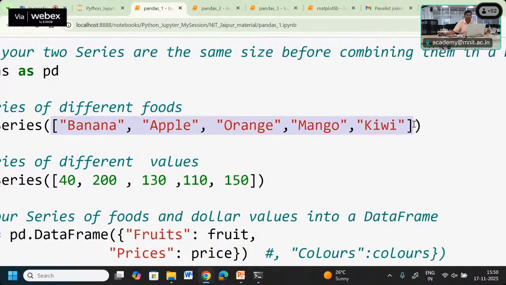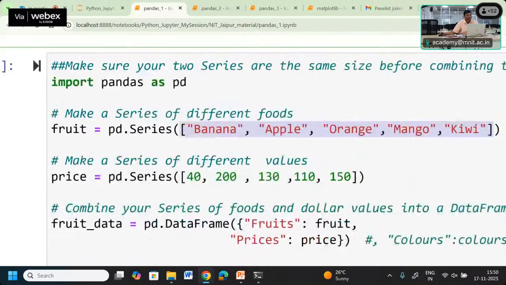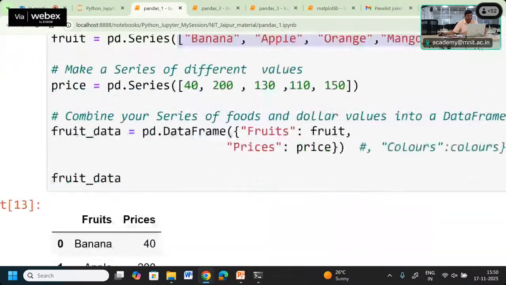This is the common problem. If the list is correct, you will get a series of data, a pandas series will be created. In case you have any issue, you should first create a list and print that list. If it is created successfully, it means the values are correct. Then you can try to use it in the Series method.